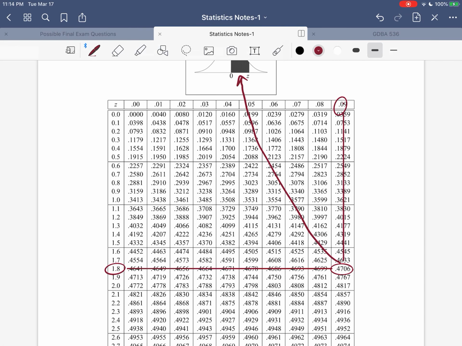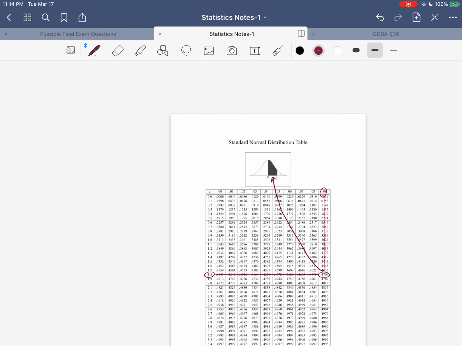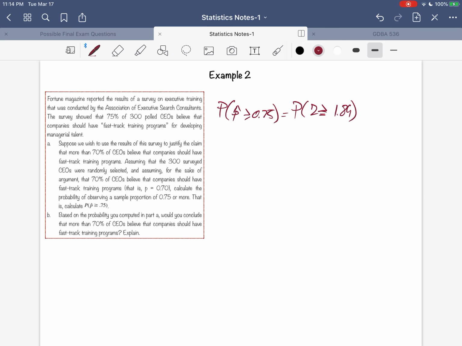That's 47%, 47.06. And so because we were looking for greater than, what we're going to do is 50% minus 0.4706 for a grand total of 0.0294, which is equal to 2.94%. Okay, so a pretty small chance of actually finding a sample with a proportion that big or bigger,